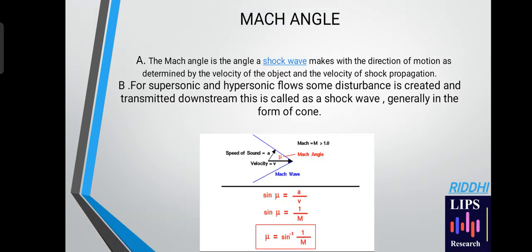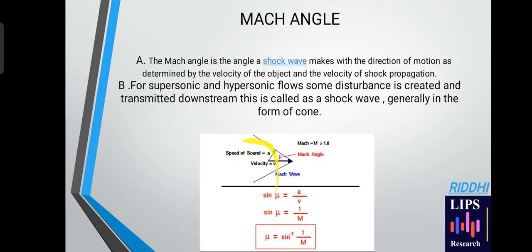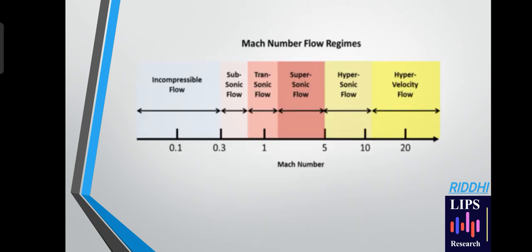The Mach angle is the angle that a shock wave makes with the direction of motion, as determined by the velocity of the object and the velocity of shock propagation. For supersonic and hypersonic flows, some disturbance is created and transmitted downstream. This is called a shock wave. It is generally in the form of a cone. As we can see here, this is a typical shock wave, and it is given by the formula mu equals sine inverse of 1 by M. Here M is the Mach number.